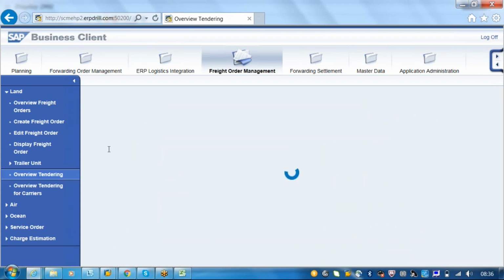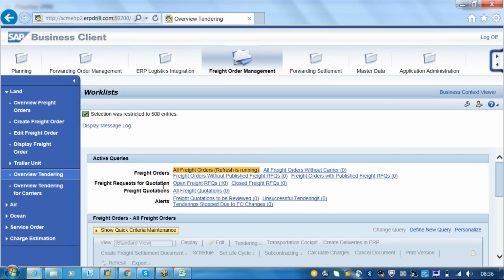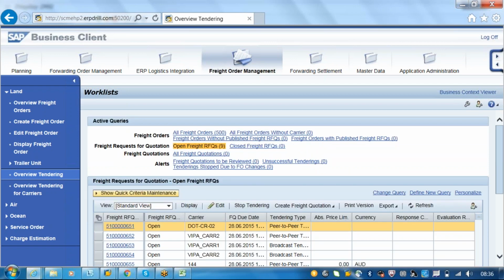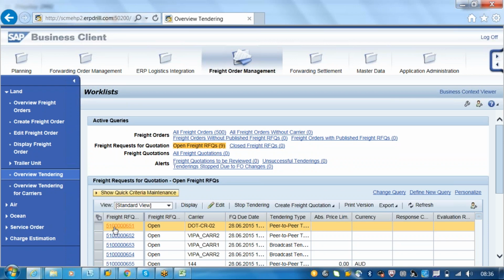Okay, so here is an overview of tendering. We can see RFQs, pending RFQs, accepted RFQs, everything will be there. You can see the request, freight request for quotation, freight quotations, open freight RFQs. These are the open ones which are not assigned or not accepted. I'll just open this.